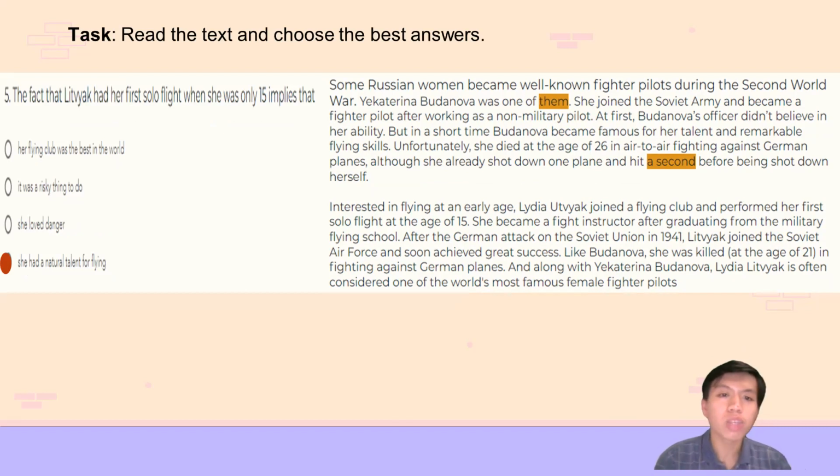Let's analyze this one a bit. She was only 15. That was a really young age for a first solo flight. So it means that she's really good and has a talent for it. So the answer should be D. She had a natural talent for flying. This question also marks the end of fixing the exercise.